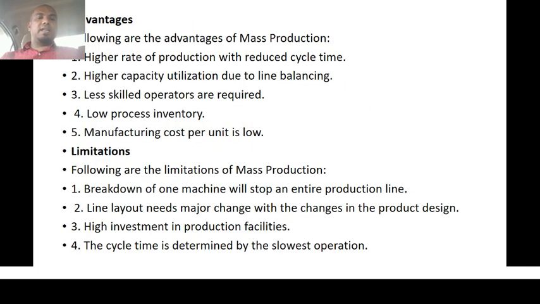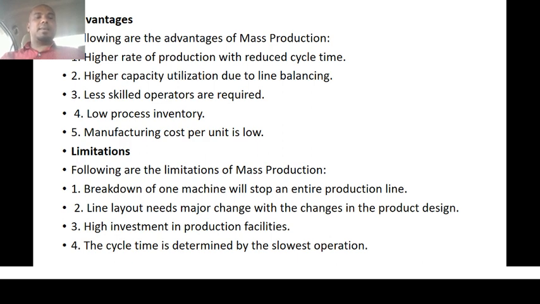So coming to the advantages of mass production system. Our first one is higher rate of production, which reduces the cycle time. That means because the production rate will be very high, it reduces the lead time. Lead time might be the production time from introducing the raw materials to the finished product. The time duration will become lesser.